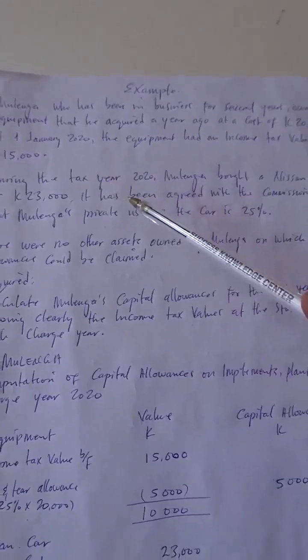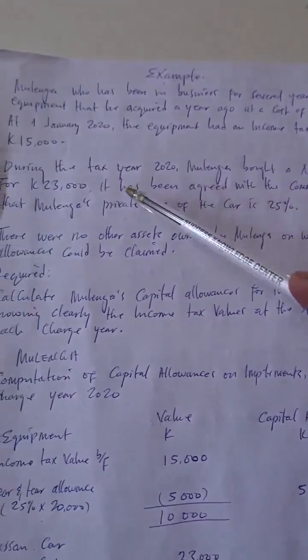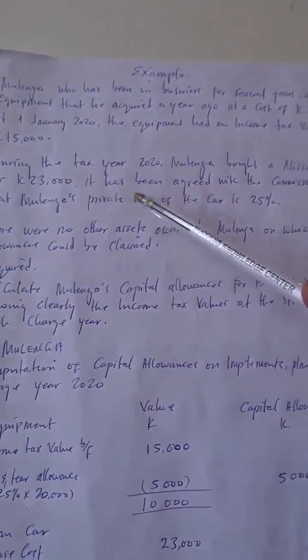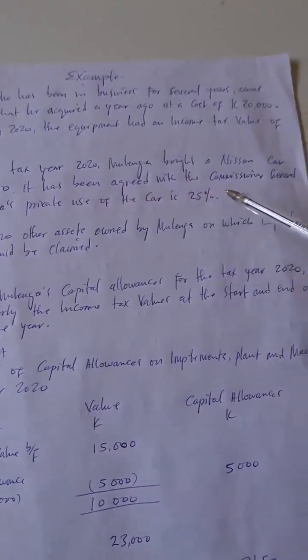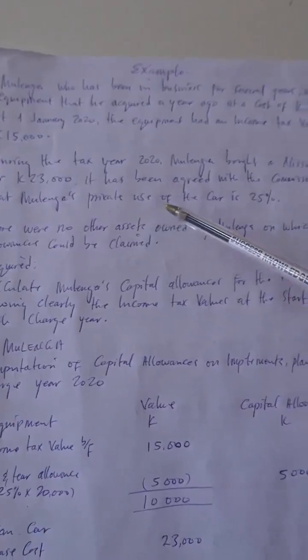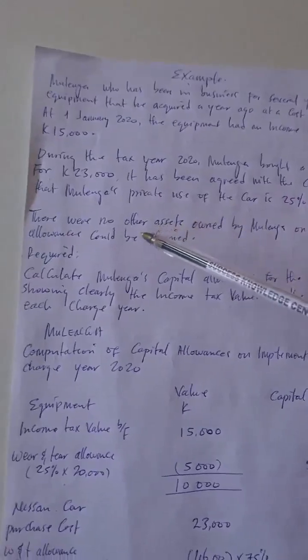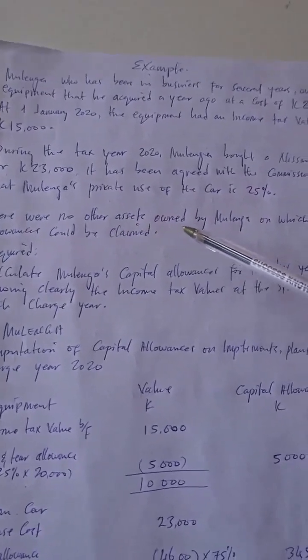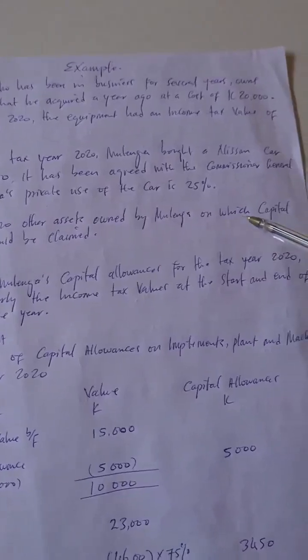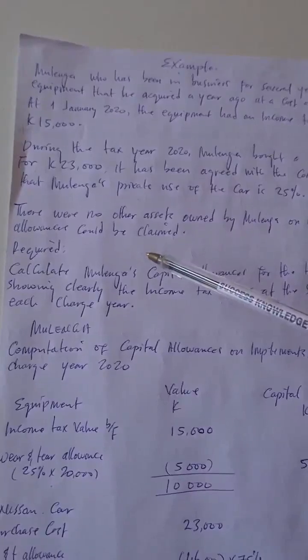During the tax year 2020, Mulenga bought a Nissan car for 23,000 kwacha. It has been agreed with the Commissioner General that Mulenga's private use of the car is 25%. There were no other assets owned by Mulenga on which capital allowances could be claimed.